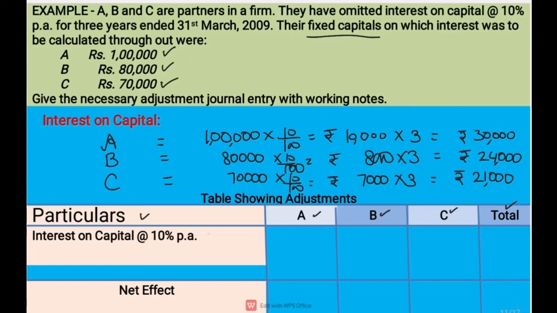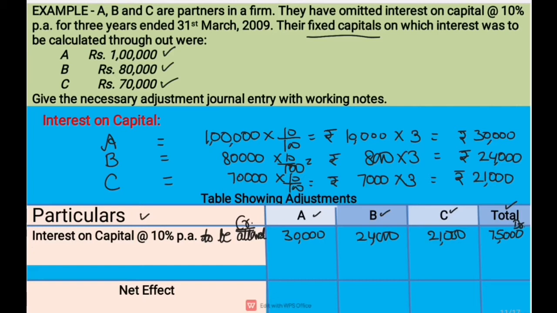So firstly, we'll write interest on capital at the rate of 10% per annum to be allowed to A, B and C. It means it will be credited to the current account of A, B and C as rupees 30,000, 24,000 and 21,000. If we total it up, then in the firm's column it will be rupees 75,000 and here it will be on the debit side.